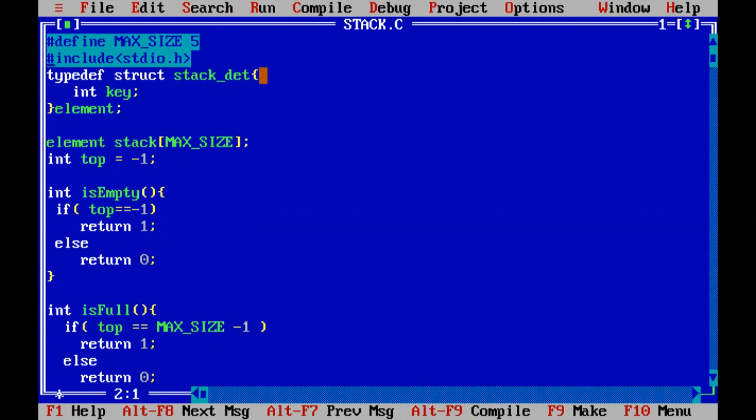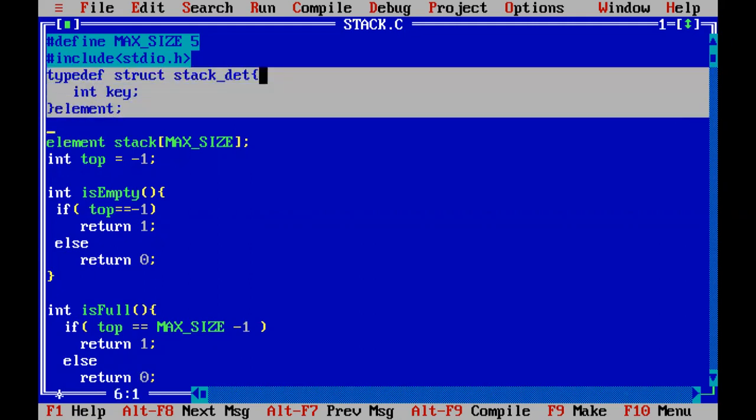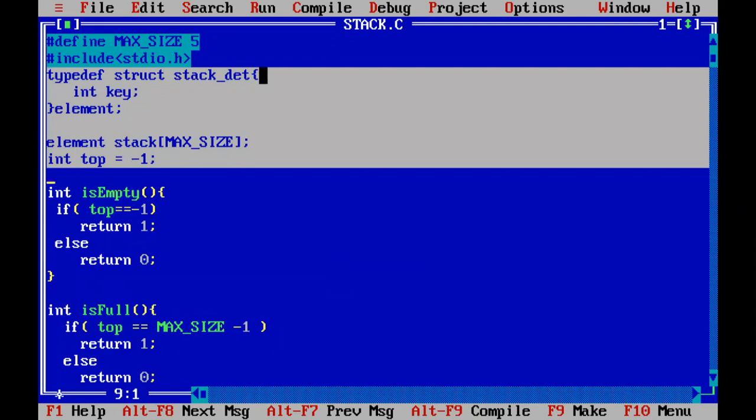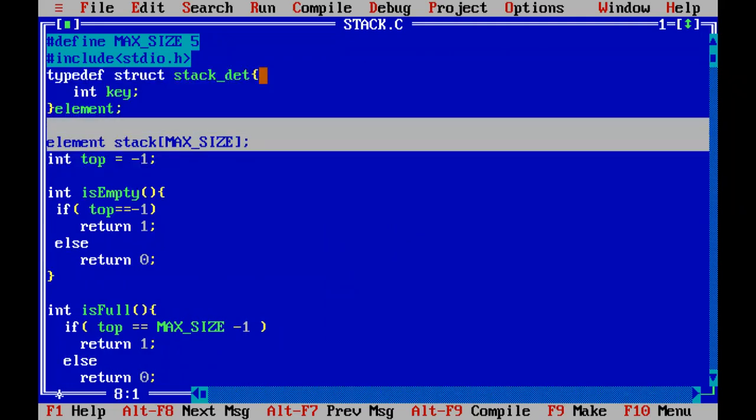All this I'm not keeping inside any function, this is just kept outside. So you can also do like this in C, which means these are global declarations. They are not declared inside any function, so they can be accessed by any function. Here we are using more than one function.